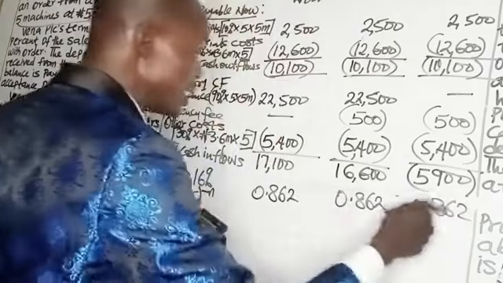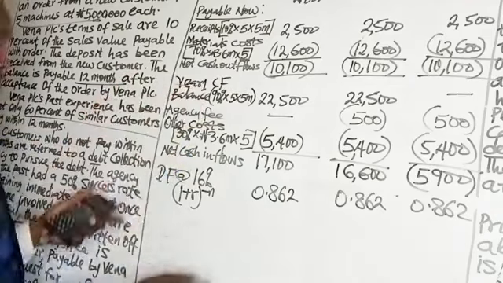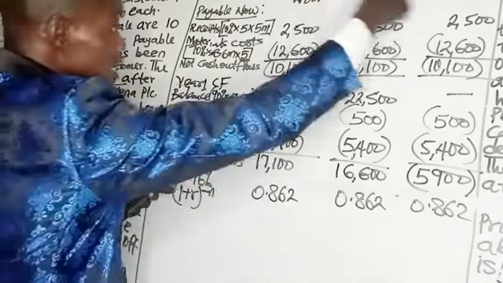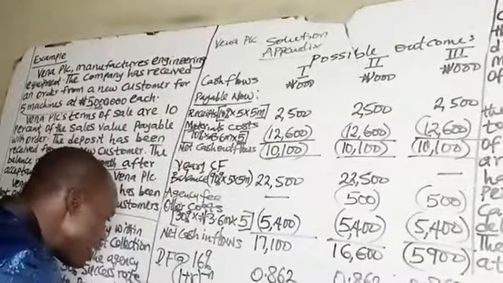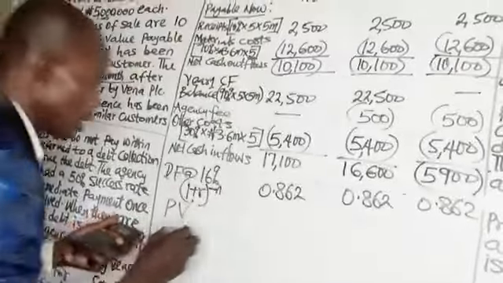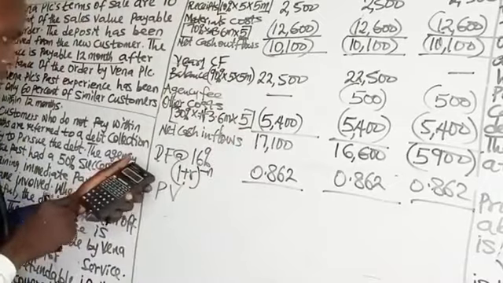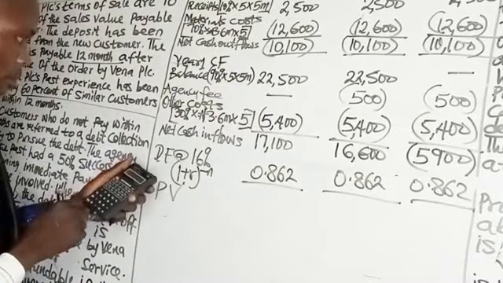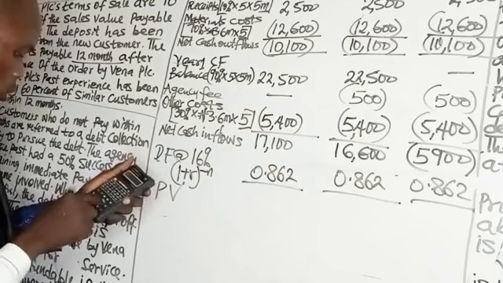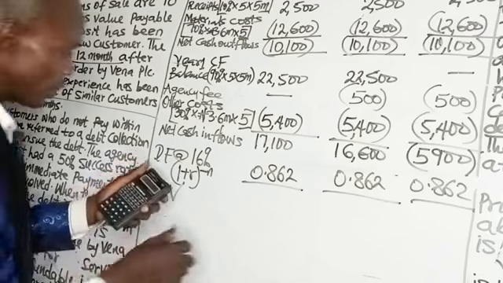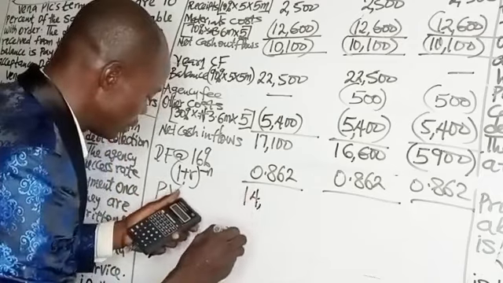This is not year 2. This is not, everything here is for year 1. Year 1 cash flows. Only that you have them in different possible outcomes. So what is the present value of our cash flows? The present value, let's multiply 17,100 times 0.862. We have 14,740.